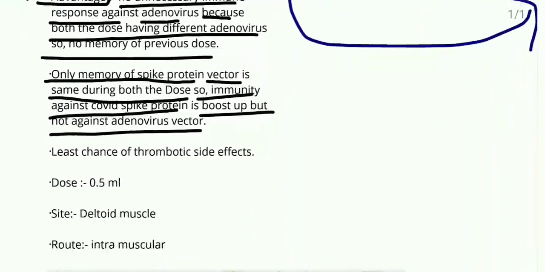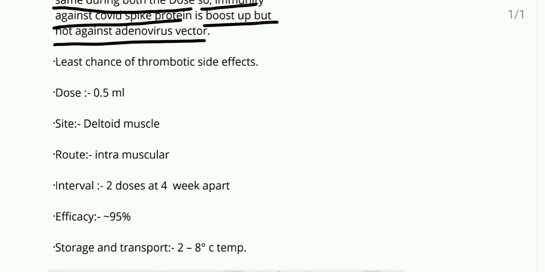Now, one good advantage is that there is the least chance of thrombotic side effects. The best advantage of the Sputnik vaccine is the least chance of thrombotic side effects, because after taking Covishield or Covaxin, certain people have a risk of thrombosis, especially persons at high risk for thrombosis, like those with ischemic heart disease or thrombotic cerebrovascular stroke.